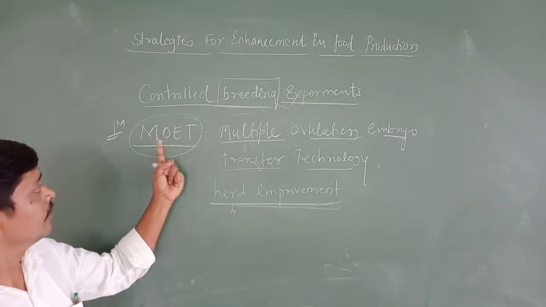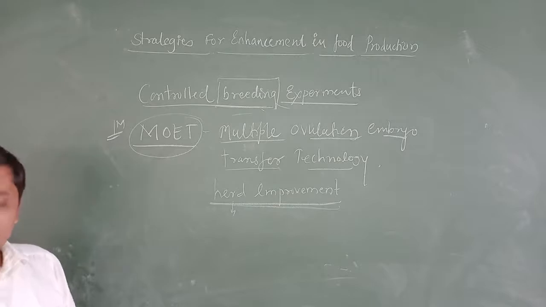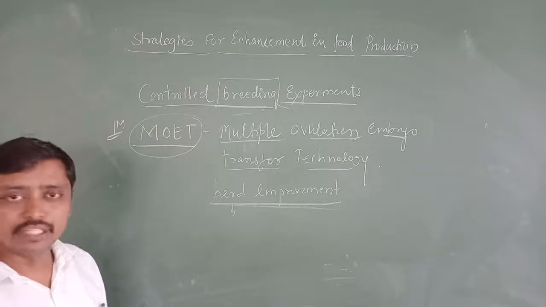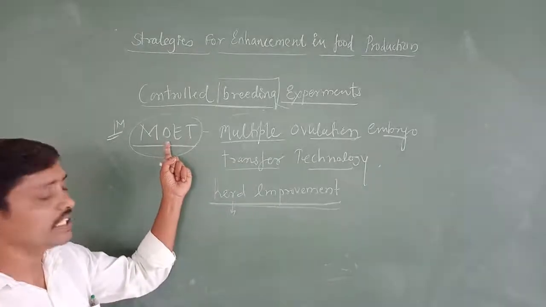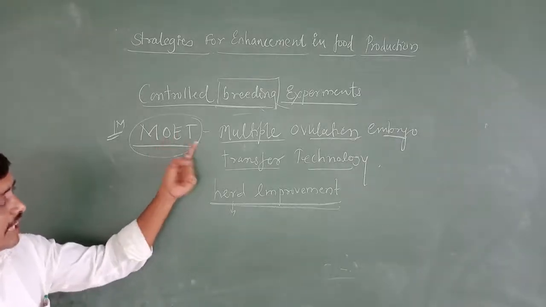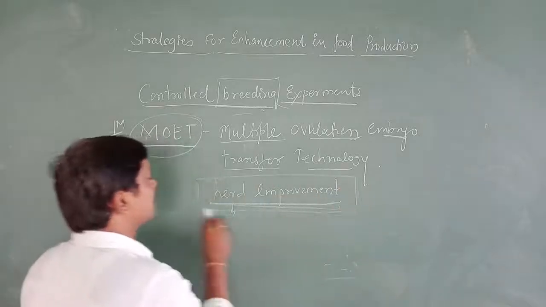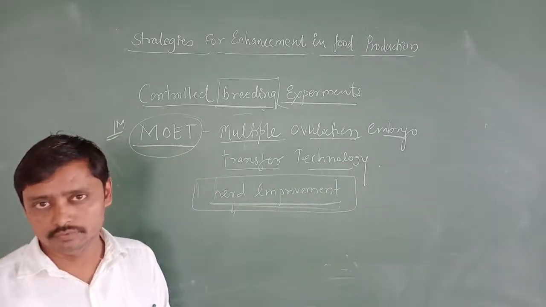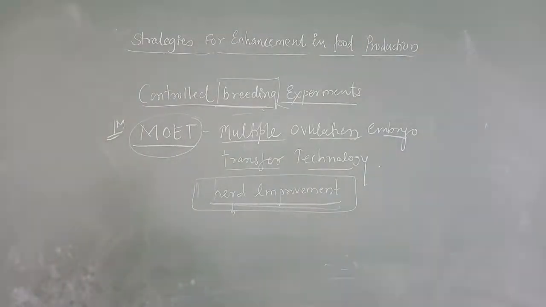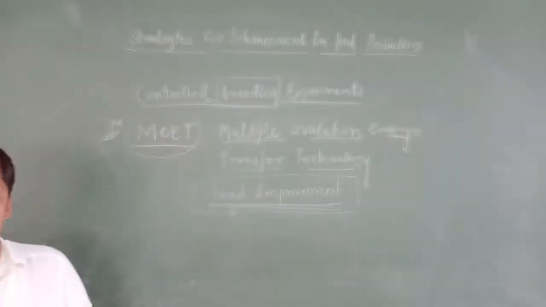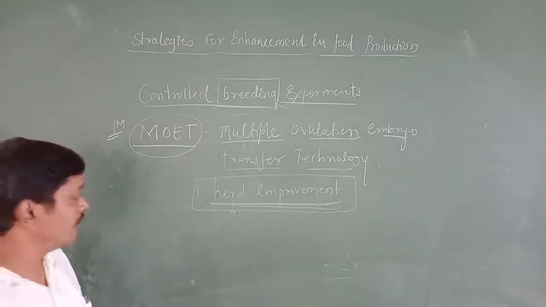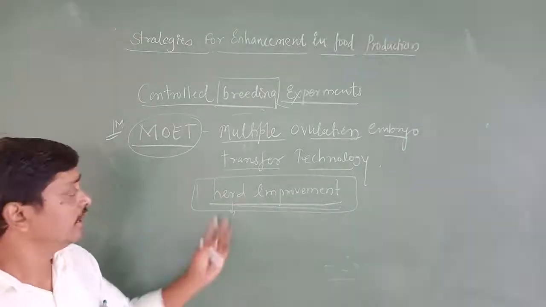But in multiple ovulation, at a time we go for multiple ovulation by using the technique. That is the technique name itself: multiple ovulation embryo transfer, which helps for herd improvement. Instead of ovulation of one egg, we make ovulation of many eggs. That is herd improvement. Understood?